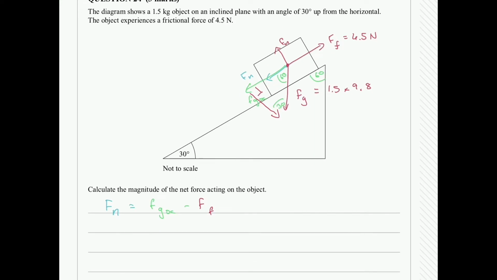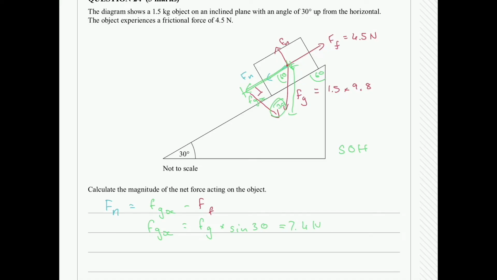So to figure out first and foremost Fgx, it's going to be equal to Fg, which is this hypotenuse length from here to here. We're going to use our sine, and it's going to be Fg multiplied by sine 30. The reason it's sine is because I'm using this angle here. I'm using SOHCAHTOA. Sine is opposite over hypotenuse, and we're trying to calculate Fgx, which is this length here, and it's the opposite. So now I'm going to punch that into my calculator, and what I end up getting for that force is 7.49.